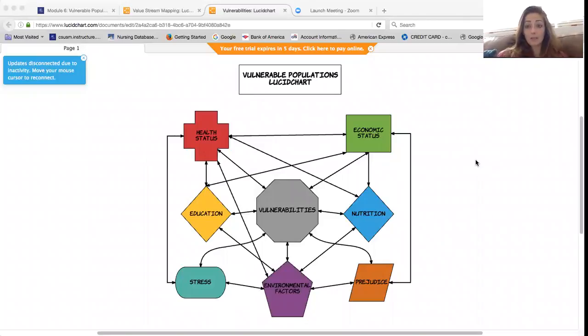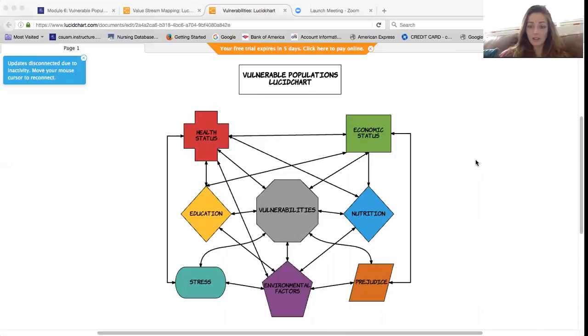Economic status affects many of the factors, including nutrition, because if you don't have enough money, you're not going to be able to access adequate foods for good nutrition. It also affects health status, because they may not have access to health care, and it can affect their overall well-being. It also affects their education, because they may not have the funds to access education. And that also interacts, because without education, it affects their economic status.